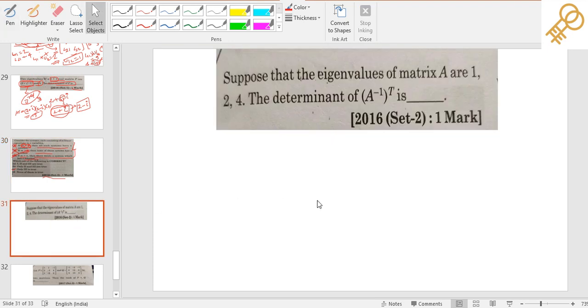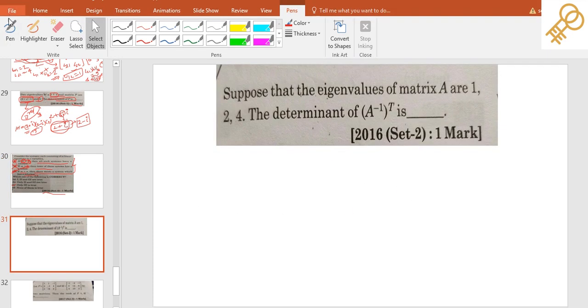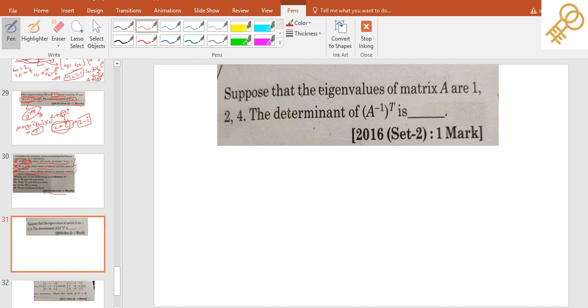Moving towards the next question, which was asked in 2016 for 1 mark. They have given a matrix A with eigenvalues 1, 2 and 4, and they are asking to find the value of the whole term, that is the determinant of the transpose of A inverse.